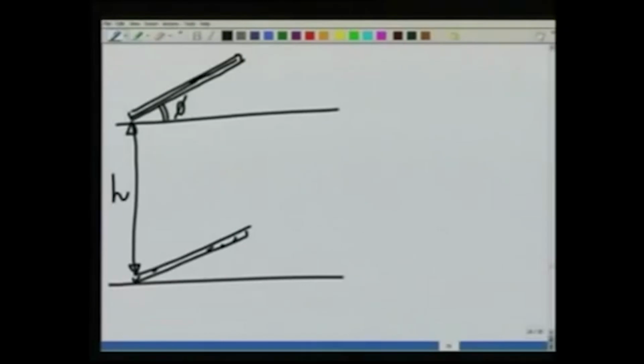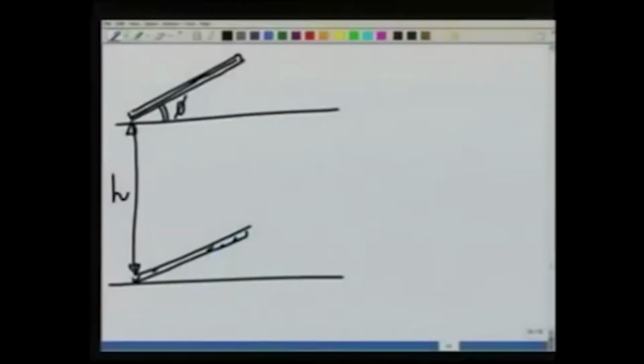You must have seen it happen at home. If you drop something like this, it goes back and forth and you hear a sound, tuck tuck tuck tuck. So what I want to know is, after it hits the floor and suppose no energy is lost, what will be its rebound velocity and what will be its rebound omega.